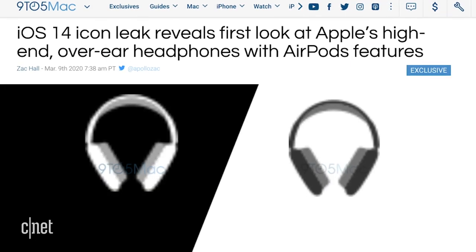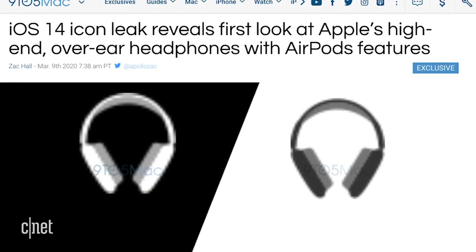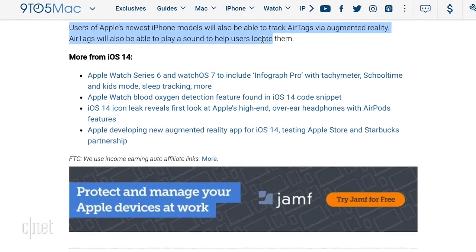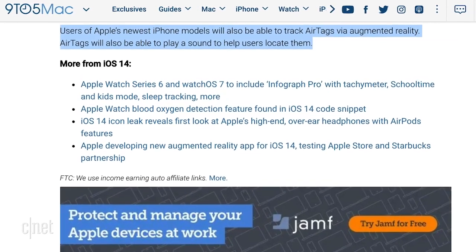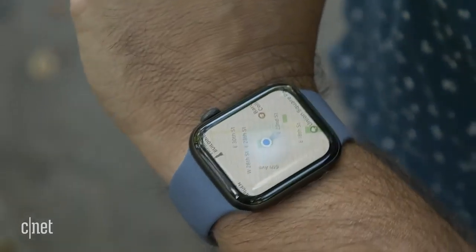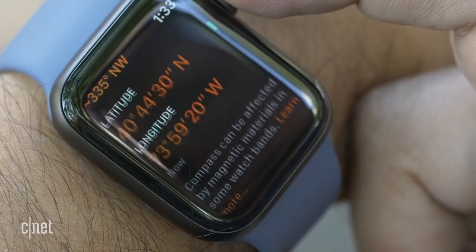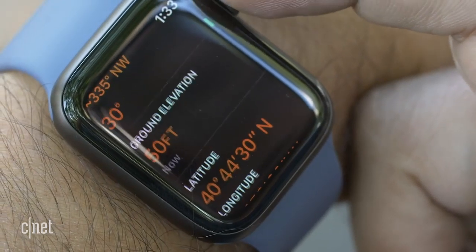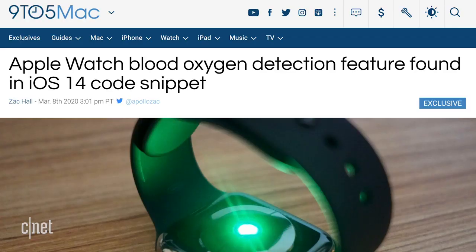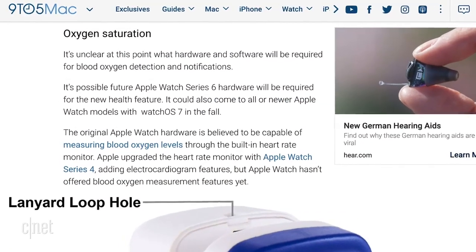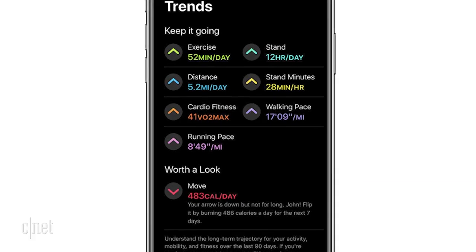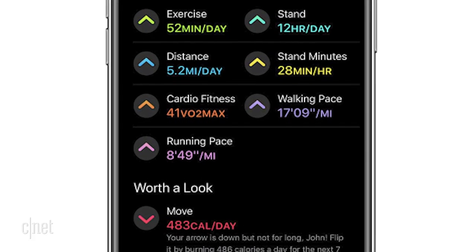Those high-end over-the-ear AirPods we've been hearing about, and those AirTag trackers to keep tabs on all your stuff through the Find My Everything app. Lastly, a new Apple Watch, or at the very least, some very interesting new watchOS features. According to 9to5Mac, the next Apple Watch will be able to measure your blood oxygen levels and will alert you if it dips below a certain threshold, kind of like what happens with the heart rate notifications. This could mean a Series 6 with a new SpO2 sensor.